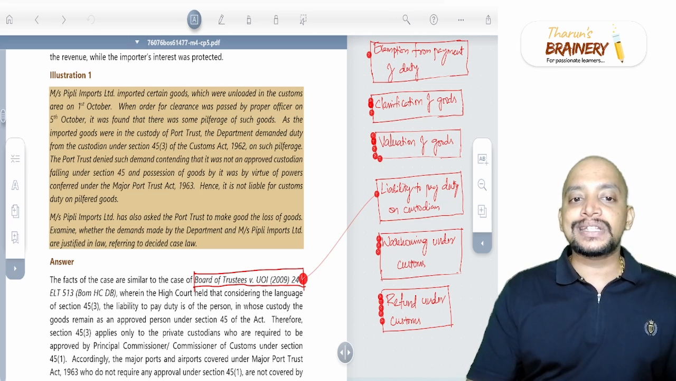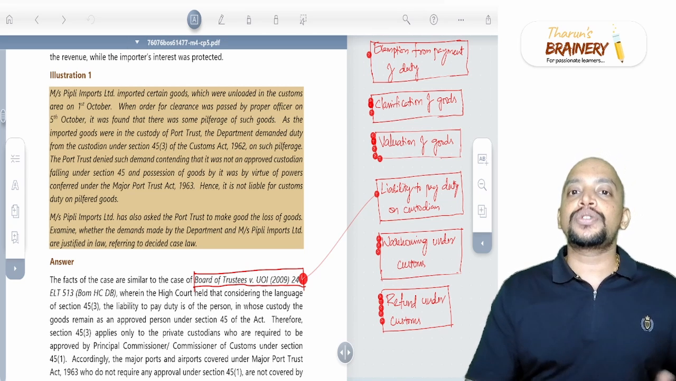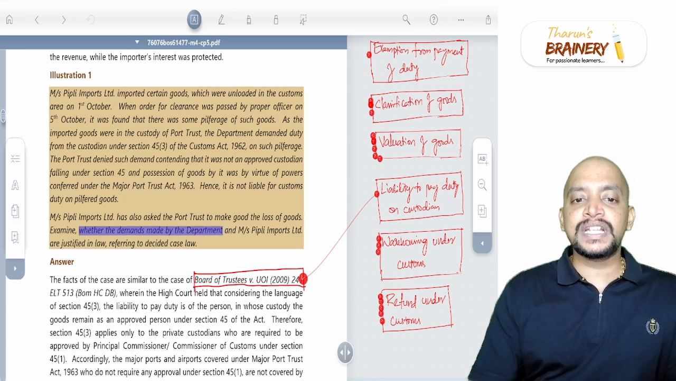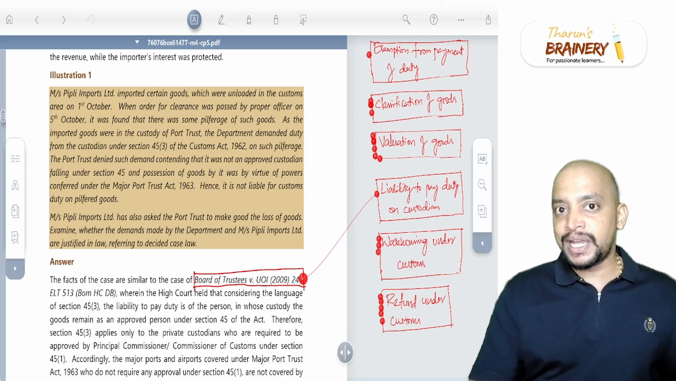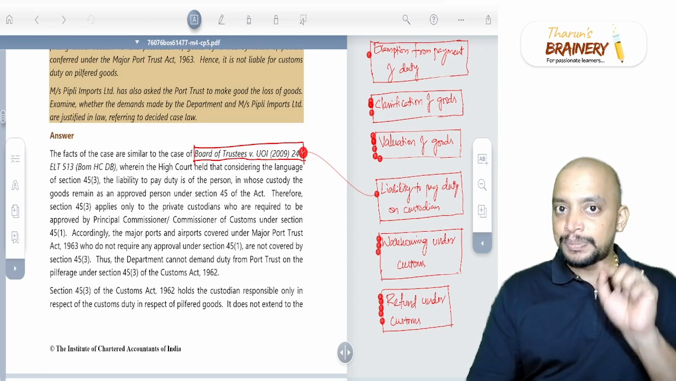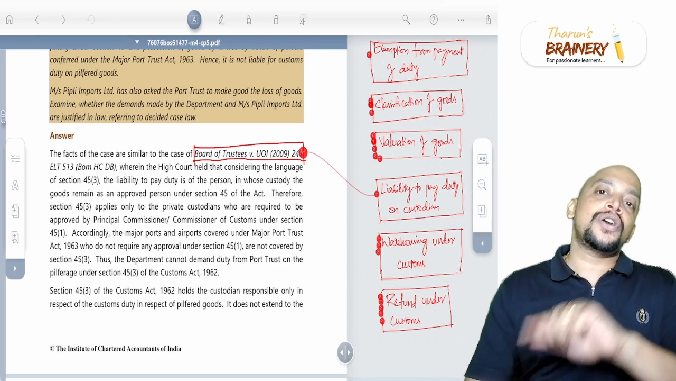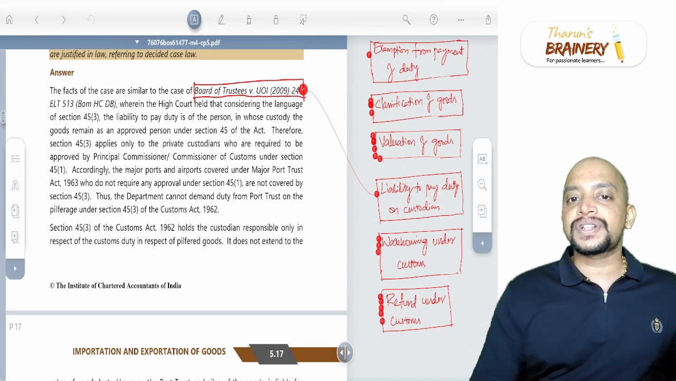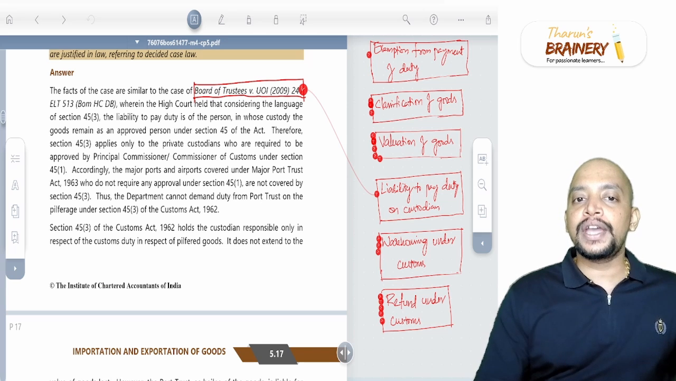Messrs. Pipley Imports has asked the port trust to make good the loss of the goods. So definitely they cannot ask. Even the importer cannot ask the port trust authorities. So examine whether the demands made by the department and Pipley Imports are justified in law. First aspect: can the department recover the customs duty from this particular person, the port trust authority, when they are not authorized as custodian? For this we have the Board of Trustees versus UI, Bombay High Court case.